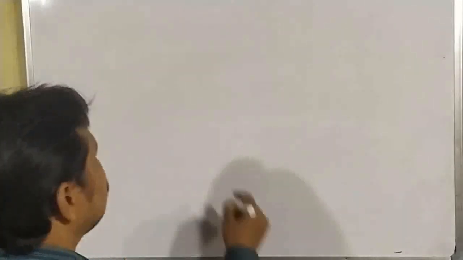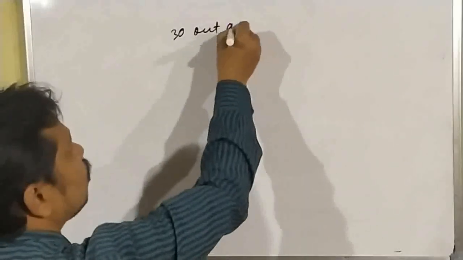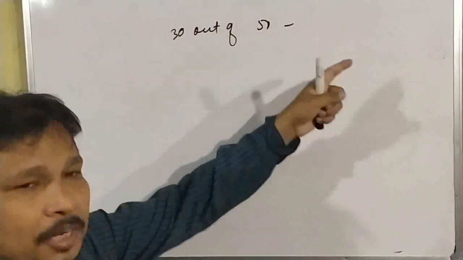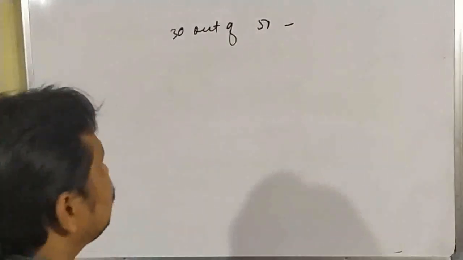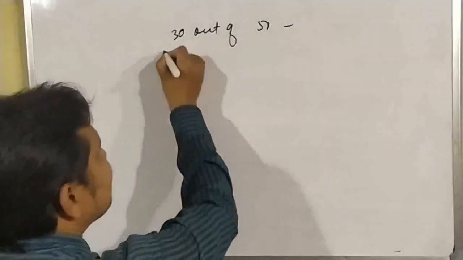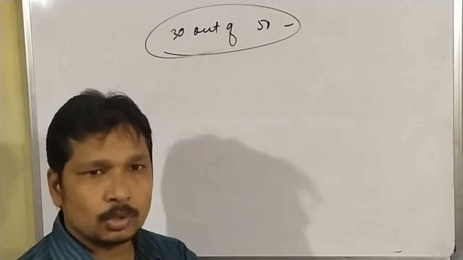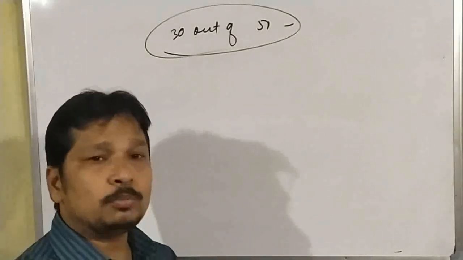Then we will convert these things into percentage. Suppose 30 out of 50, and you have to find this in percentage. First of all, we have to convert this into a number, and after that we will learn how to convert a number to percentage.